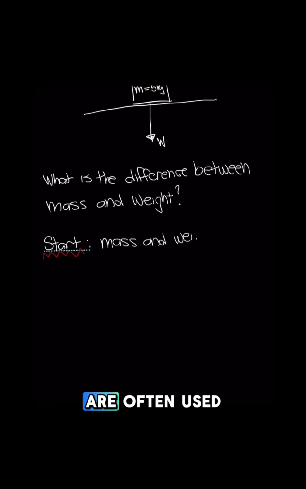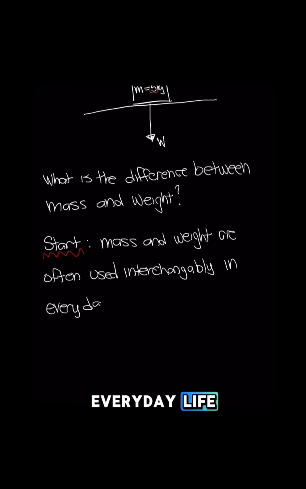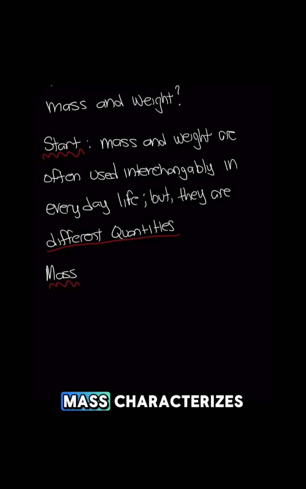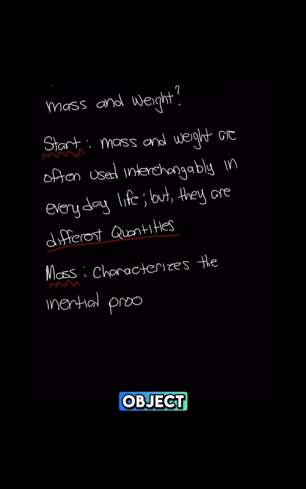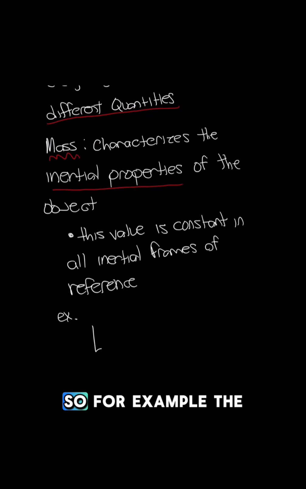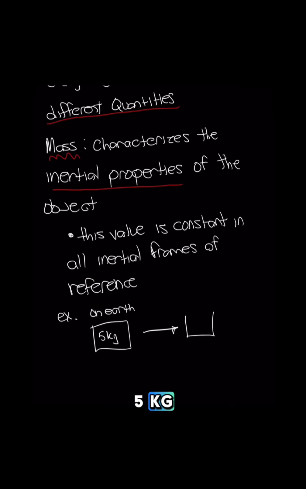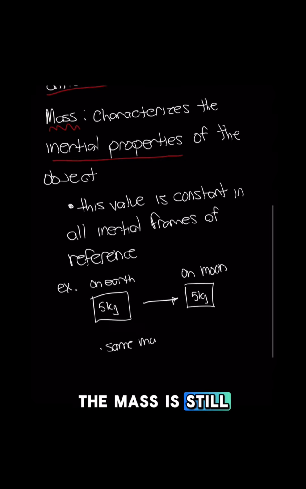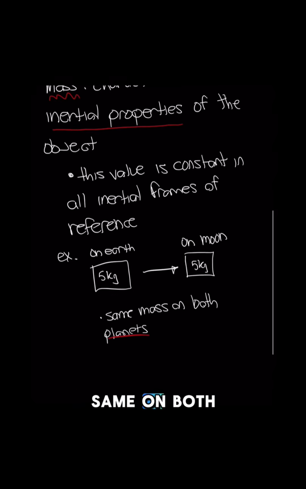So mass and weight are often used interchangeably in everyday life, but they actually are different quantities. Mass characterizes the inertial properties of the object, which means that this value is constant in all inertial frames of reference. So for example, the mass on Earth is 5 kilograms, and if we go to the moon, the mass is still going to be 5 kilograms. It's going to be the same on both planets.